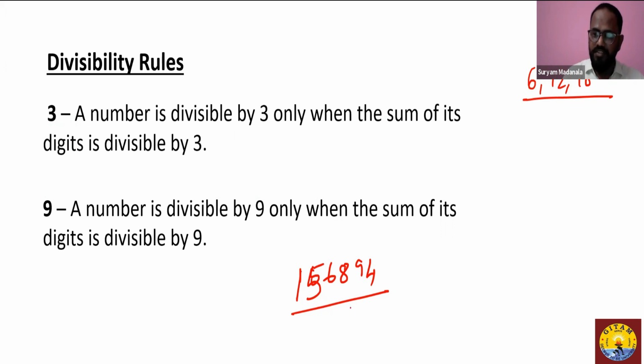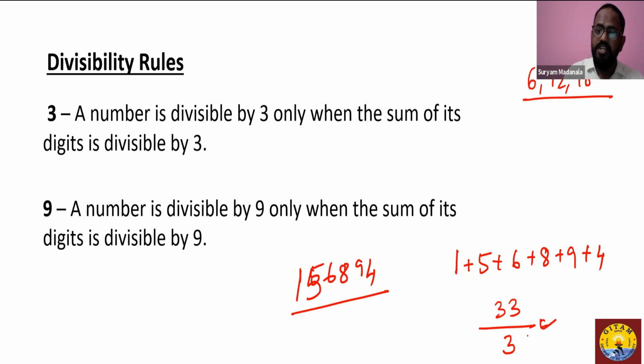If a number has to be divisible by 3, we will add all the digits. So we will take the sum of all the digits in the given number. When I say here 1 plus 5 plus 6 plus 8 plus 9 plus 4, the sum: 1 plus 5 is 6, and 6 is 12, 8 makes 20, 29, and 4 makes 33. So is this sum divisible by 3? Yes, it is divisible by 3 because 3 elevens are 33, and it gives remainder 0. Since this sum is divisible by 3, the whole number is divisible by 3.